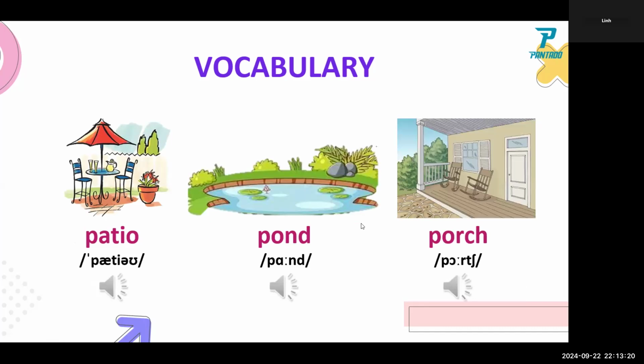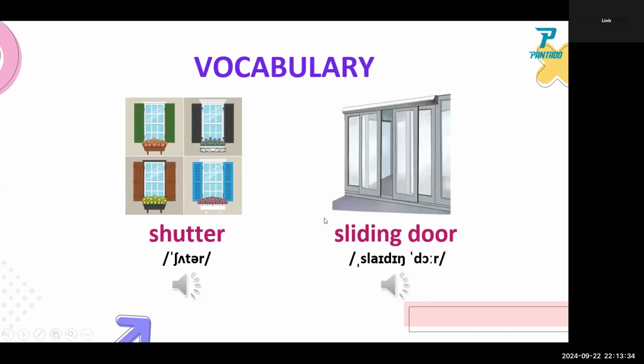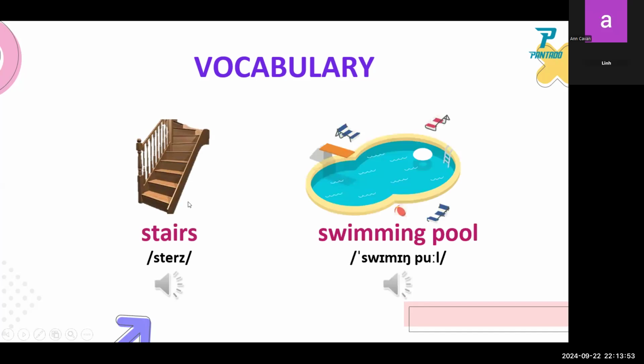Okay, so we have shutter. We consider this shutter mostly for apartments. If you have an apartment or condominium, we have this one, the shutter. Sliding door. We have stairs. We have swimming pool.